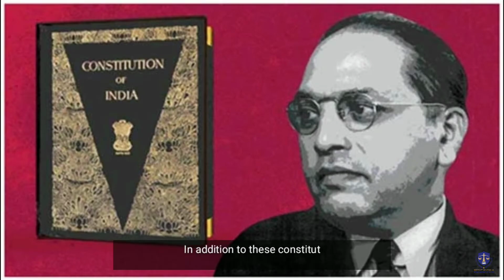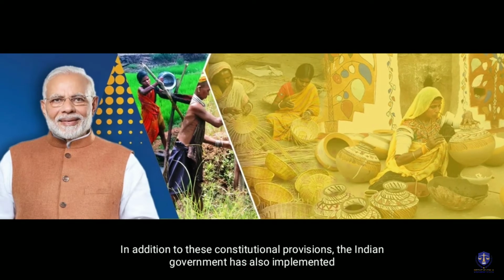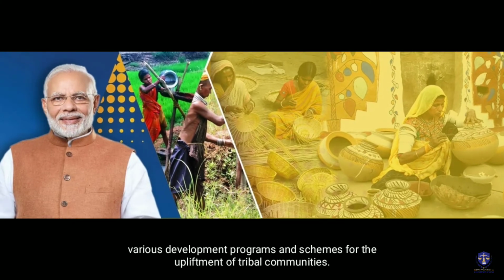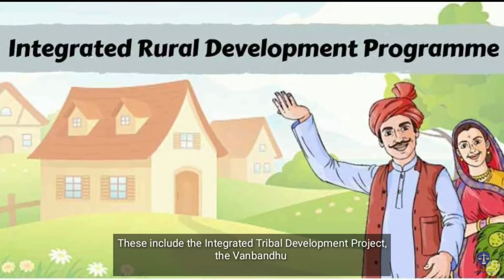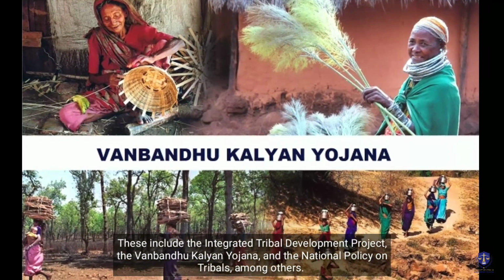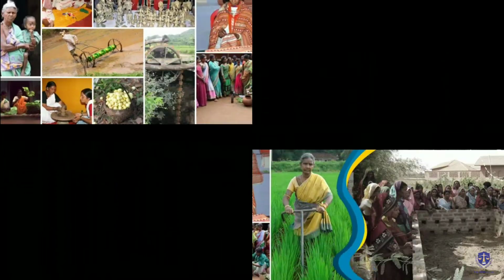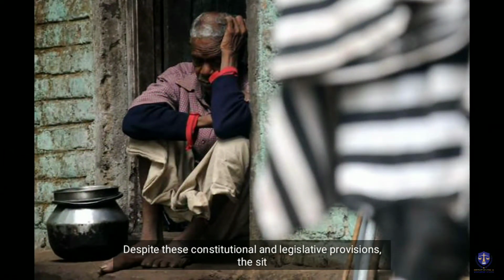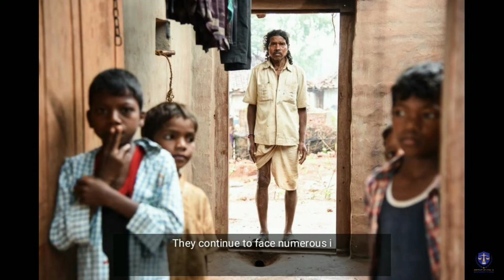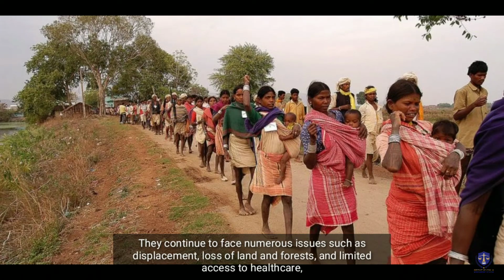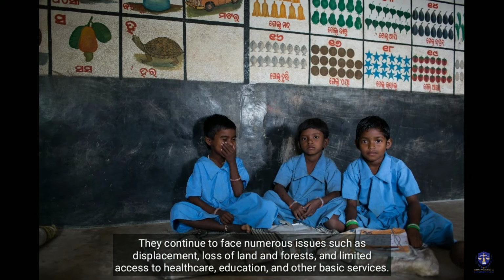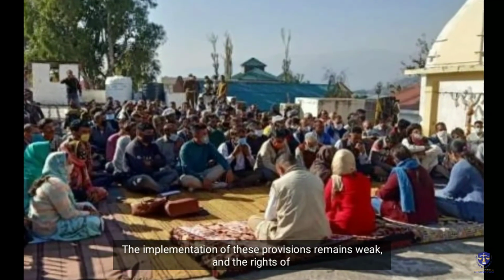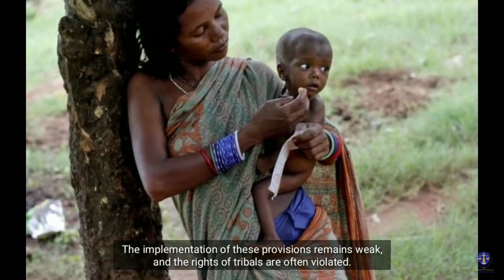In addition to these constitutional provisions, the Indian government has also implemented various development programs and schemes for the upliftment of tribal communities. These include the Integrated Tribal Development Project, the Van Bandhu Kalyan Yojana and the National Policy on Tribals, among others. Despite these constitutional and legislative provisions, the situation of tribals in India remains challenging. They continue to face numerous issues such as displacement, loss of land and forests, and limited access to healthcare, education, and other basic services. The implementation of these provisions remains weak, and the rights of tribals are often violated.